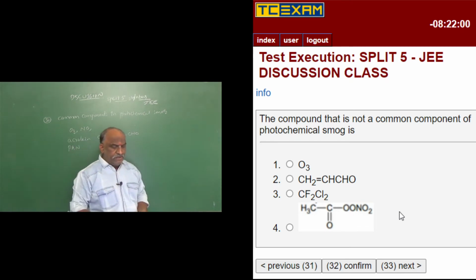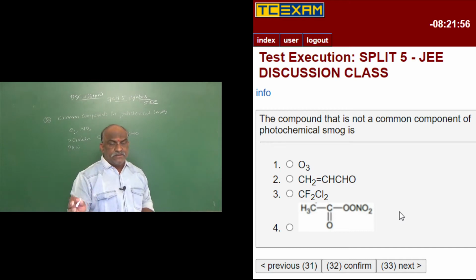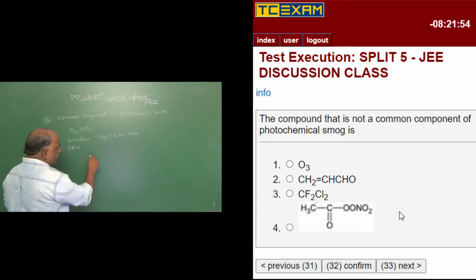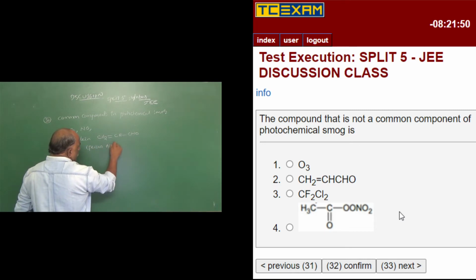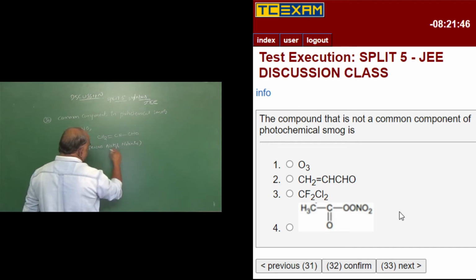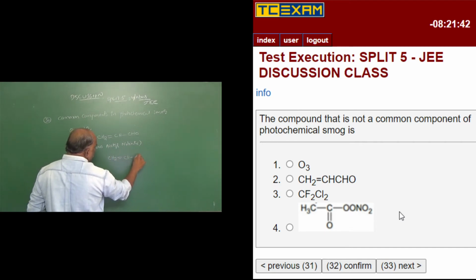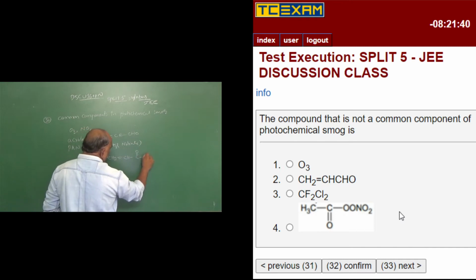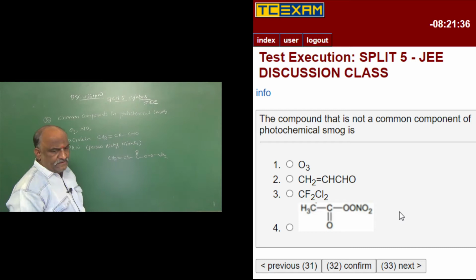What is PAN? Peroxoacetyl nitrate is called PAN. Its structure is CH2 double bond CH single bond C double bond O, and O2. Then one option was there, that is CH3CO.